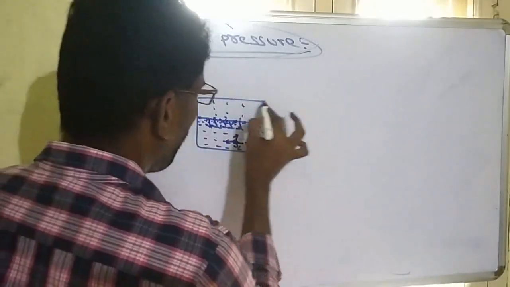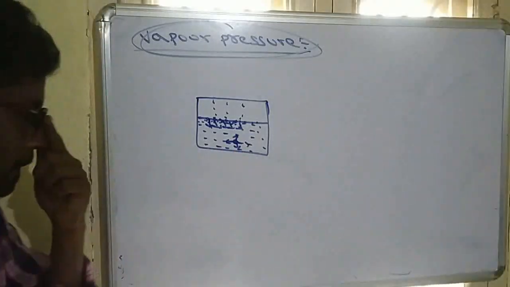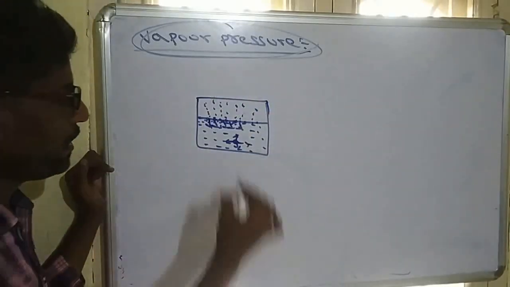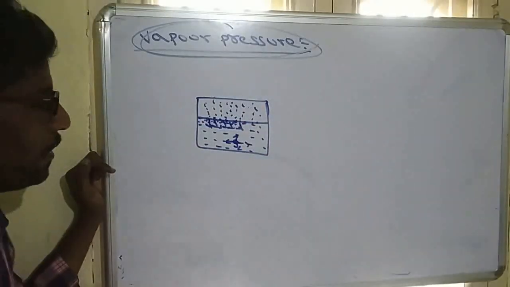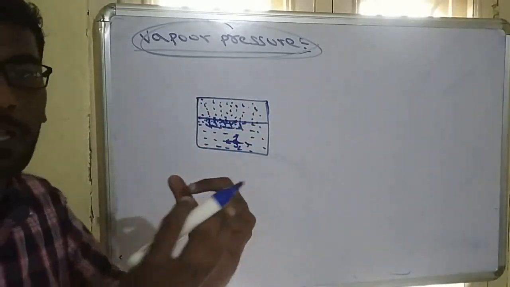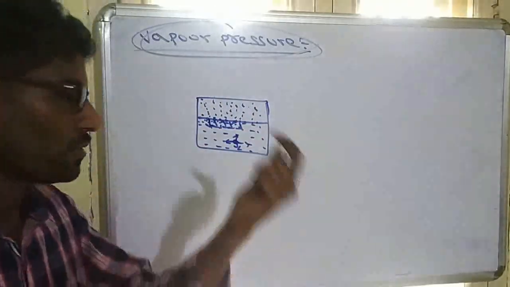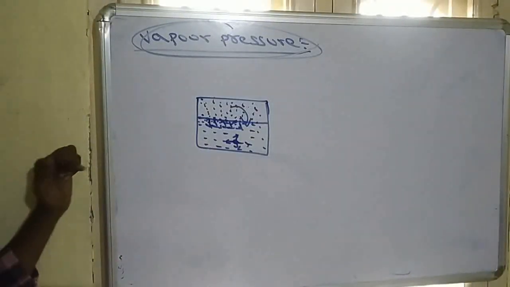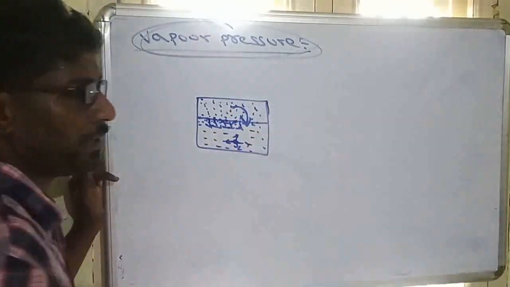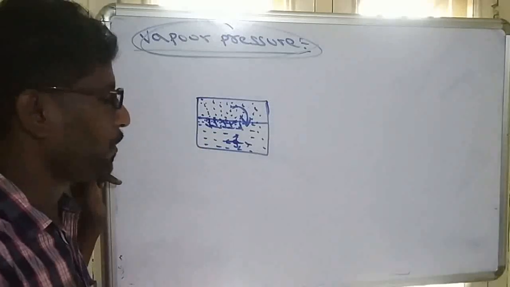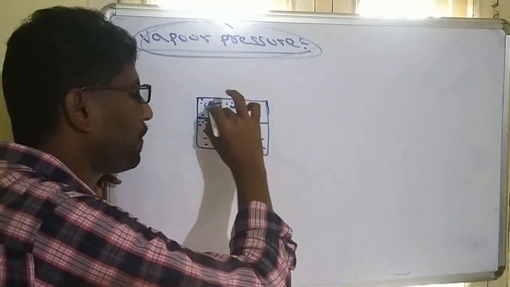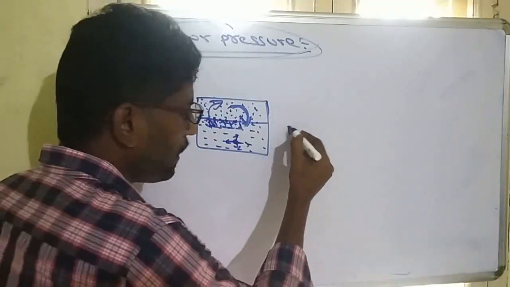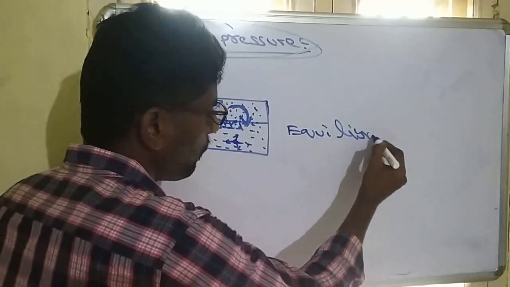Suppose the beaker is closed, it is a closed container. Now evaporated molecules cannot escape from the beaker. Here vapor molecules will increase. When gas molecules increase, these gas molecules will collide with each other. So due to that pressure, again these will condense into liquid. After some time, this will condense into liquid. So a particular stage will come where the number of liquid molecules converted to gas is equal to the number of gas molecules converted to liquid. That particular stage we call equilibrium.